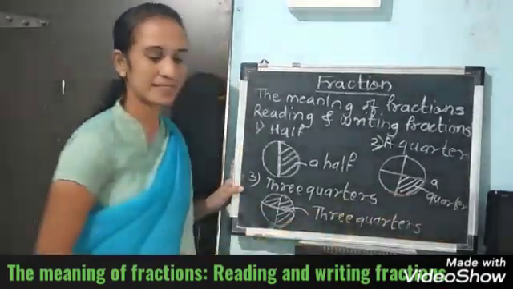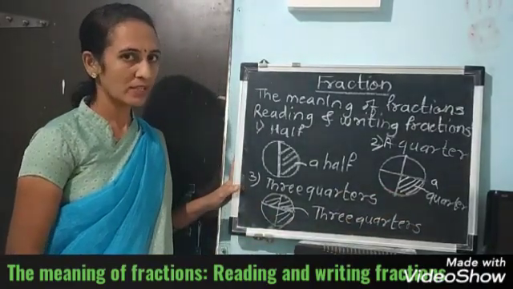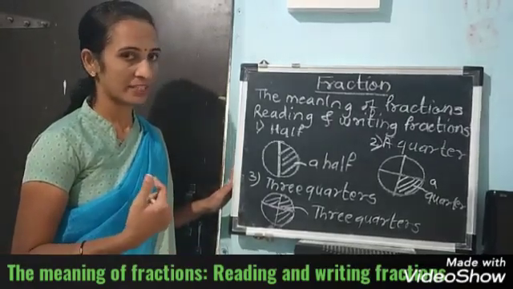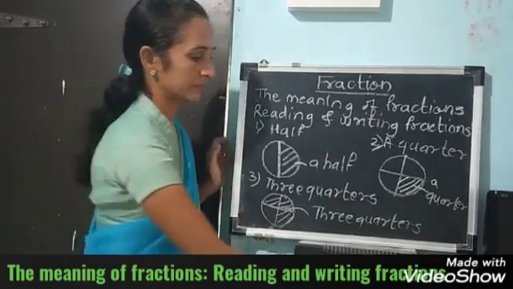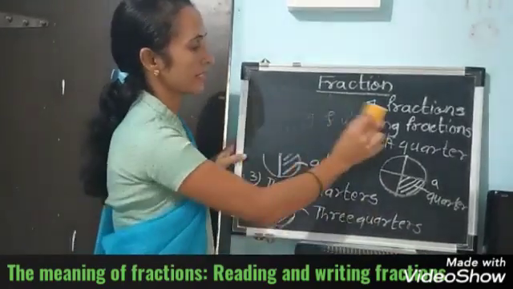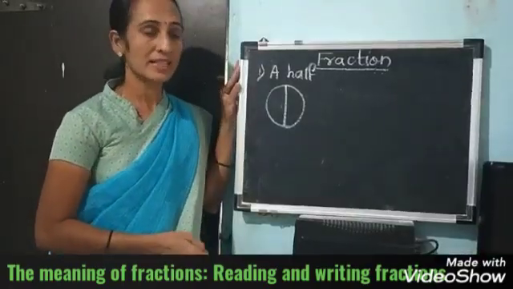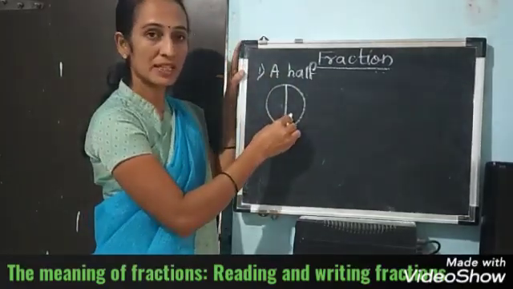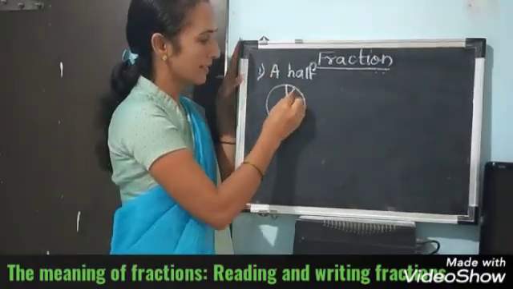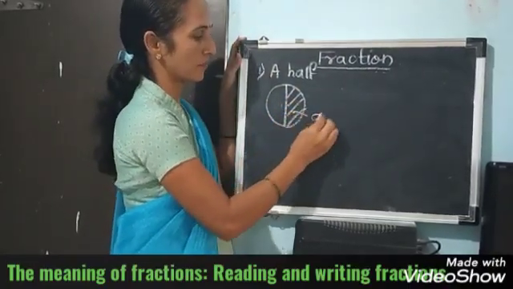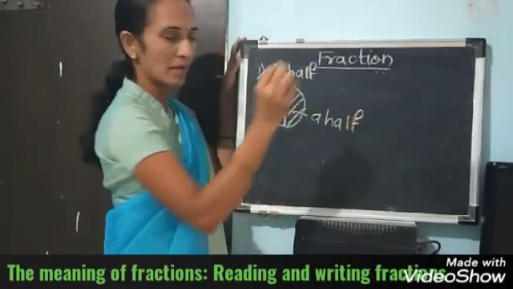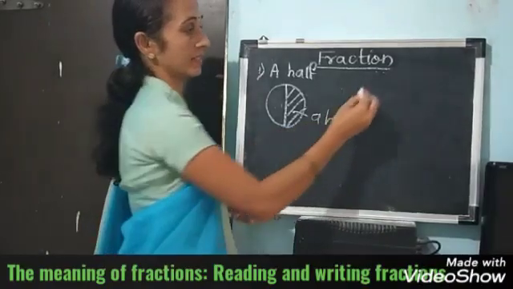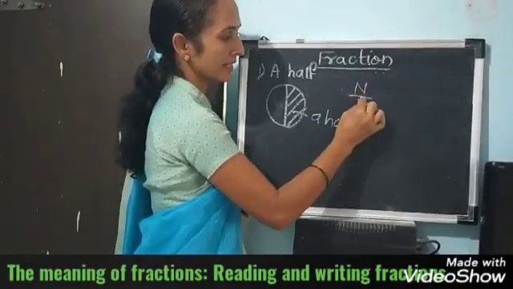Did you understand this? Okay. Now we will see how we can write the fractions. See, now I will explain how to read a half and how to write it. One figure is divided into 2 equal parts. That one part is called a half. How to read it and how to write it? We have to write it in this way.